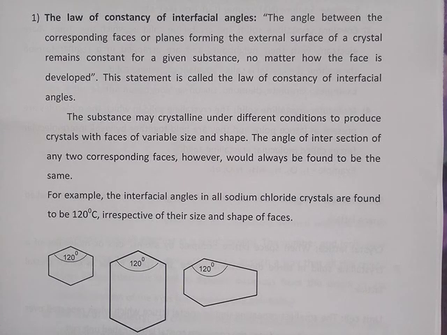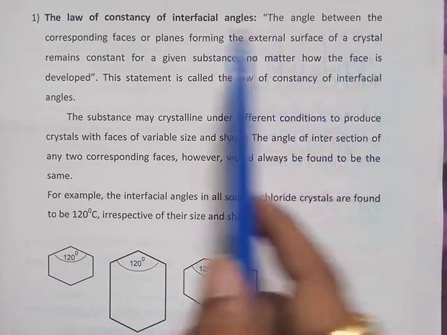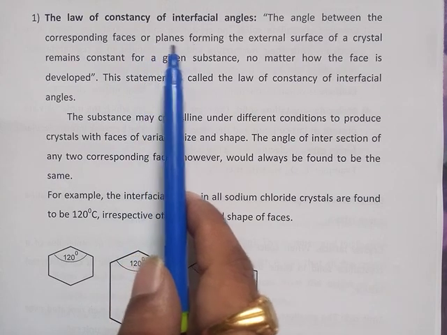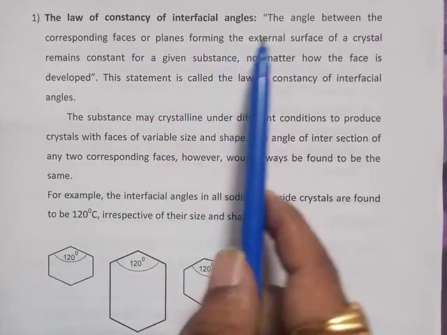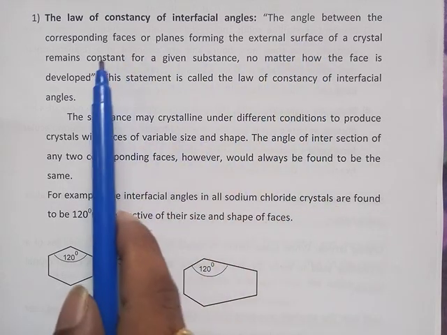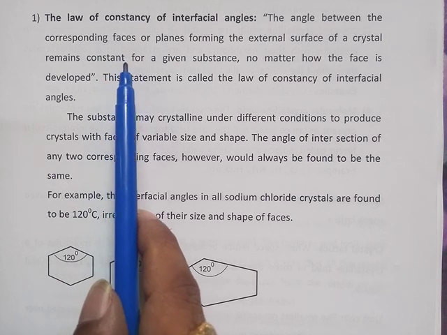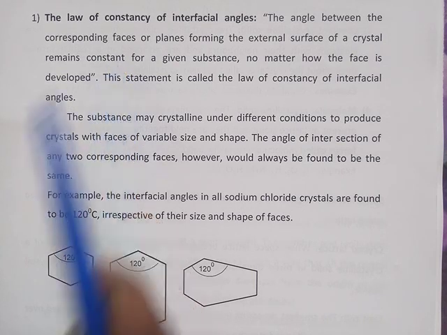According to this law of constancy of interfacial angles, the angle between the corresponding faces or planes forming the external surface of a crystal remains constant for a substance, no matter how the face is developed.